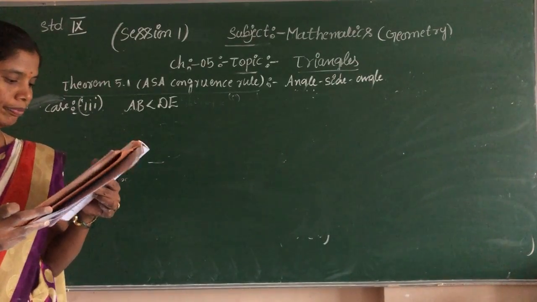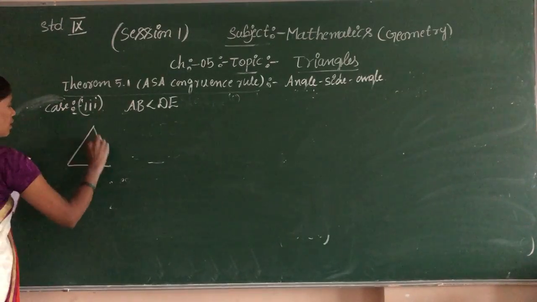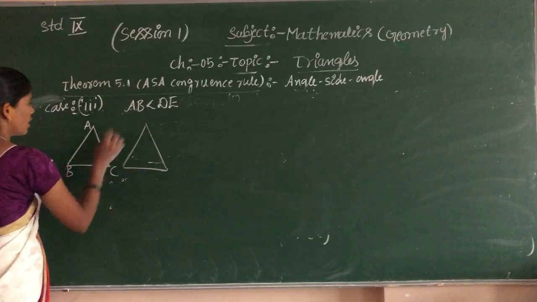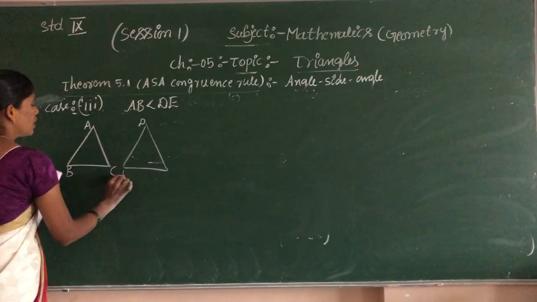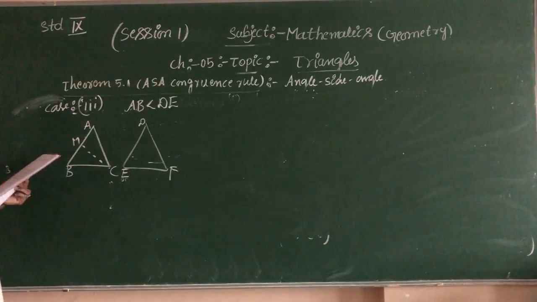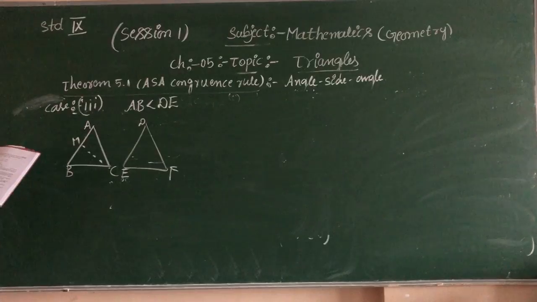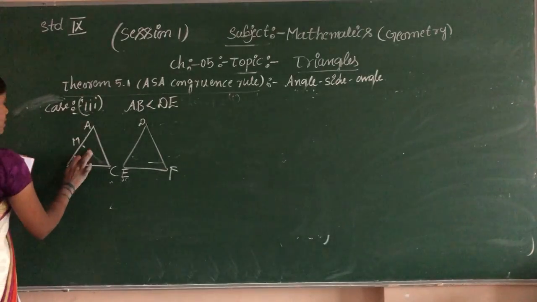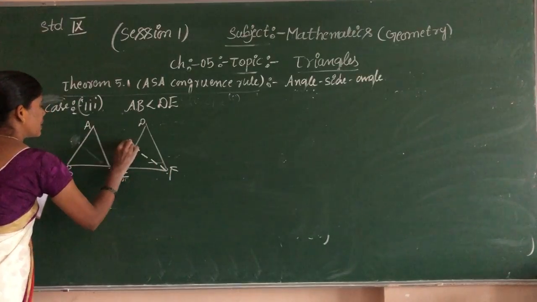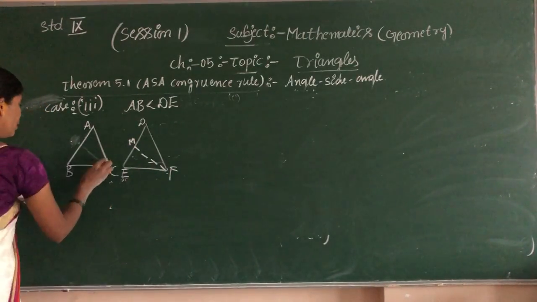So here you should draw triangle A, B, C, and you should draw the triangle D, E, F. We should cut it at the point M, so M, E. We should consider here M.